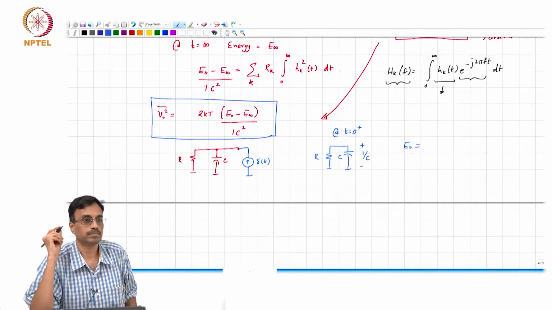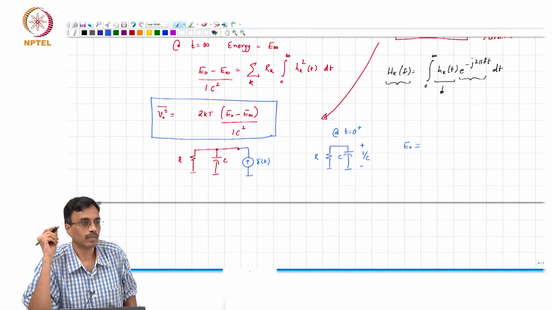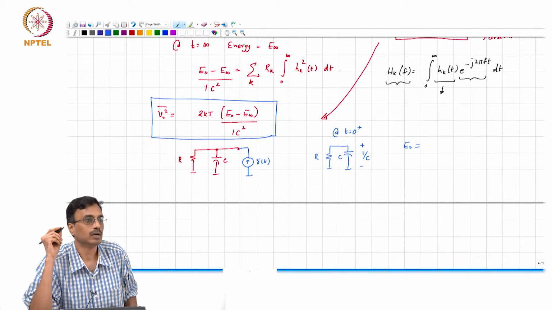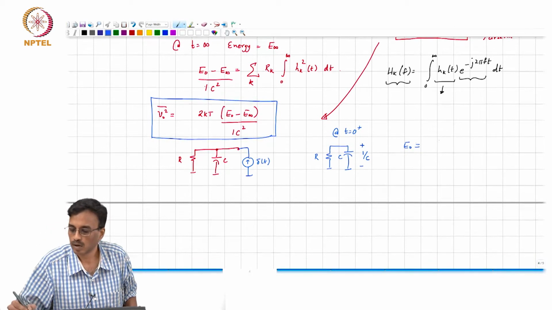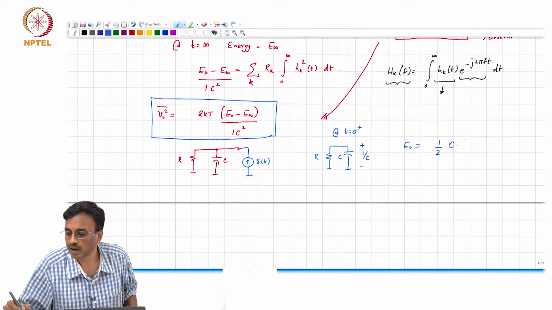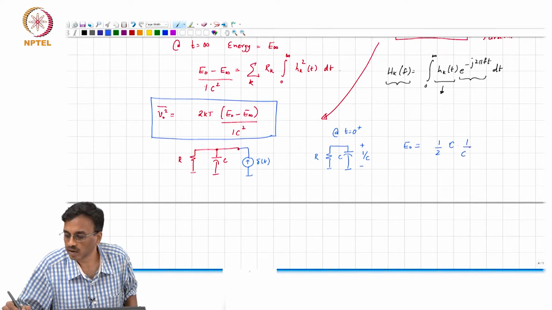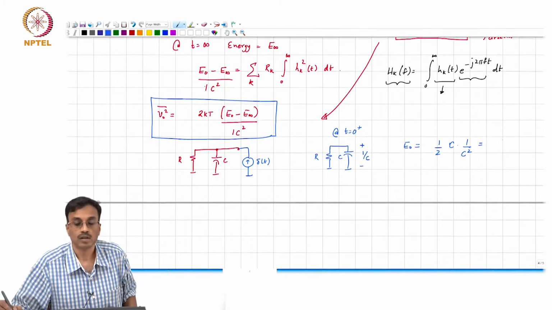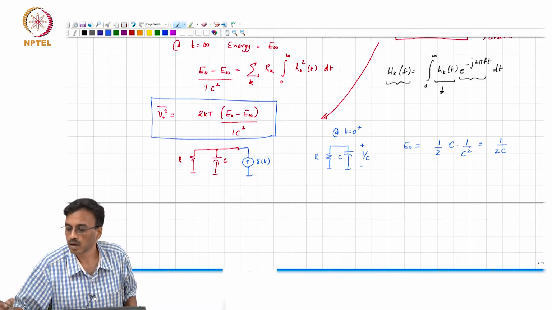So, E0 therefore is what? One half times C times V square, which is 1 by C square, which is 1 by 2C, right.